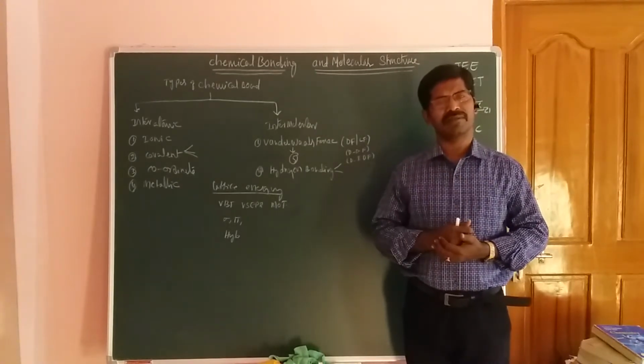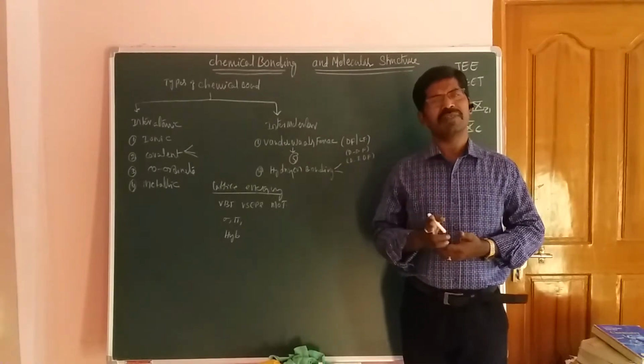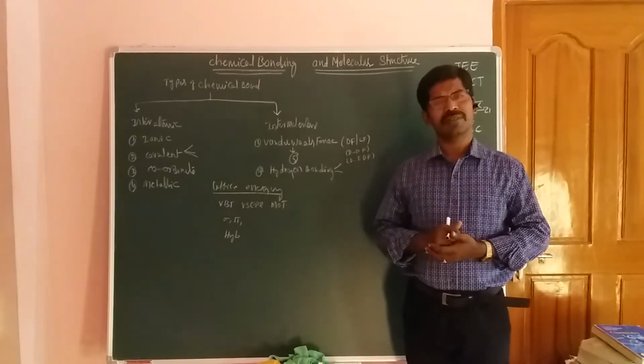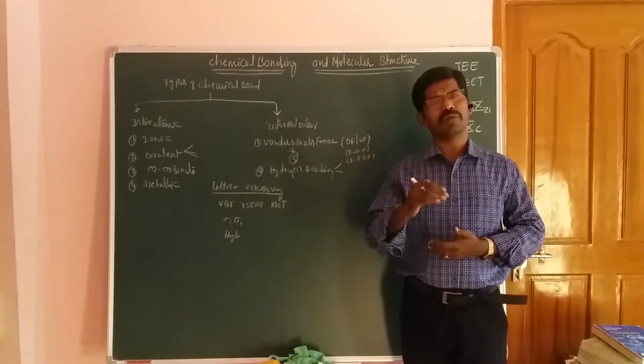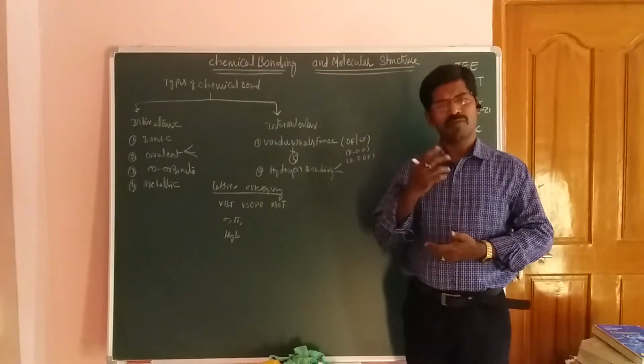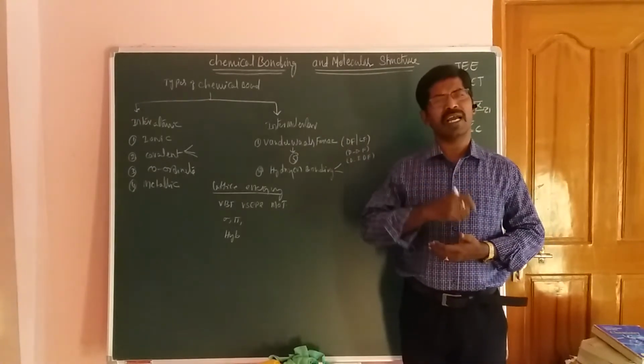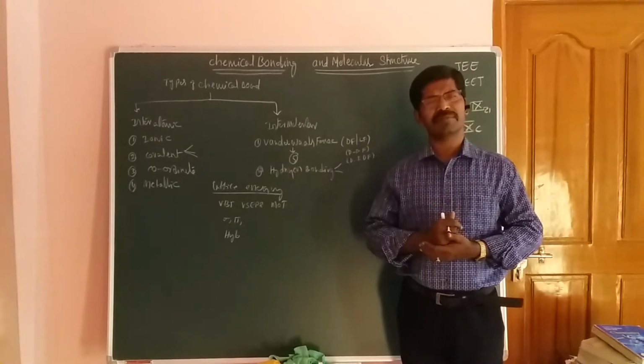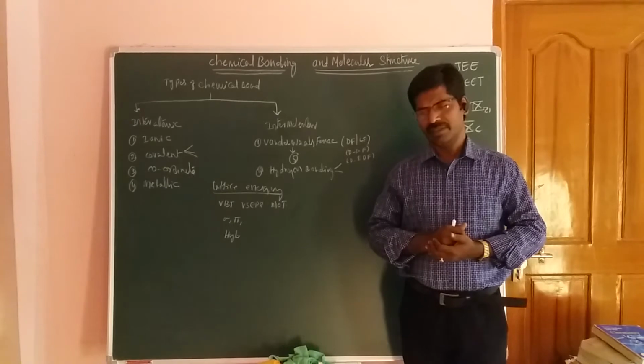Few elements do not undergo chemical bonding, but few elements do. What happens here? Both are atoms and both are elements, but such reactions do not take place between some atoms.